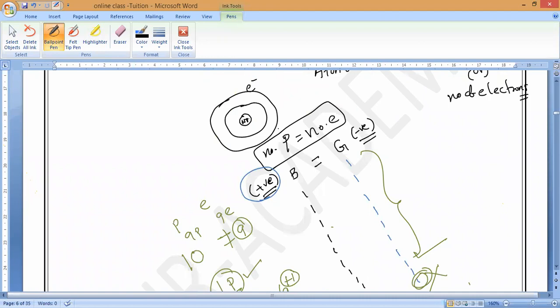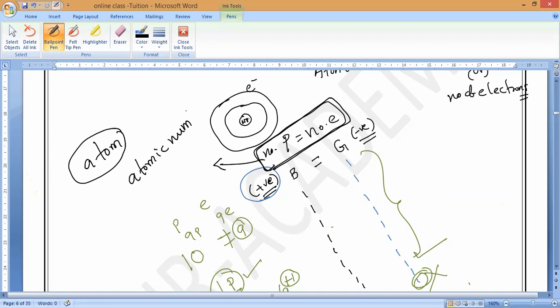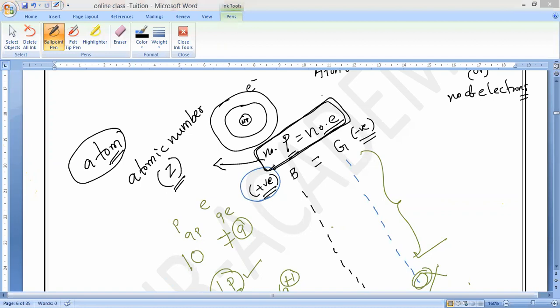Now, in the initial case, if you take any atom, the number of protons is equal to the number of electrons. Is it yes, guys? Please respond. This is what we call the atomic number. Atomic number is represented with Z. Z is the symbol of atomic number. So in any atom, the number of protons is equal to the number of electrons. Is it okay? Clear?